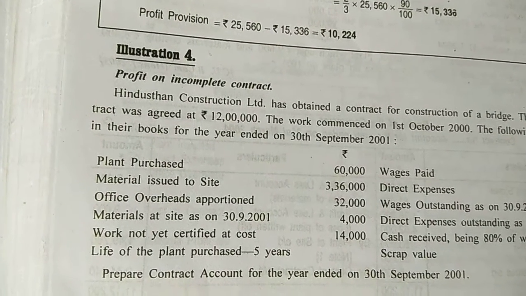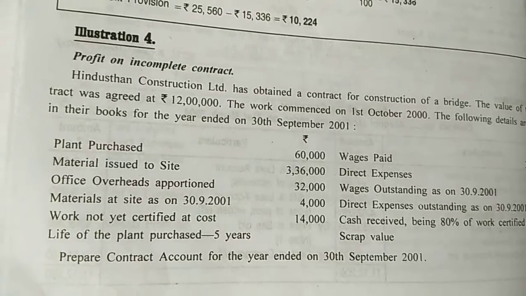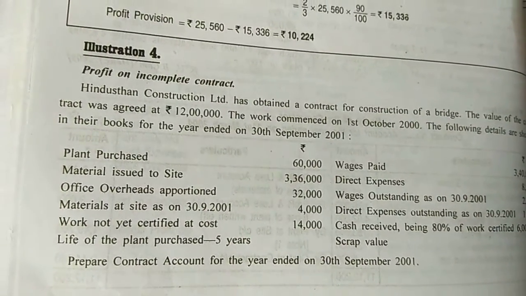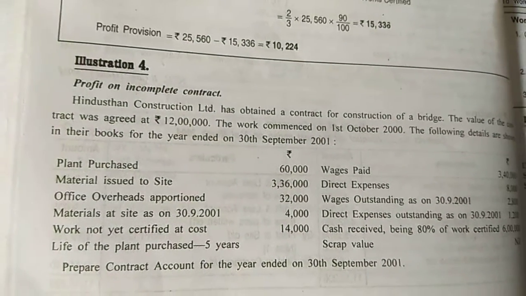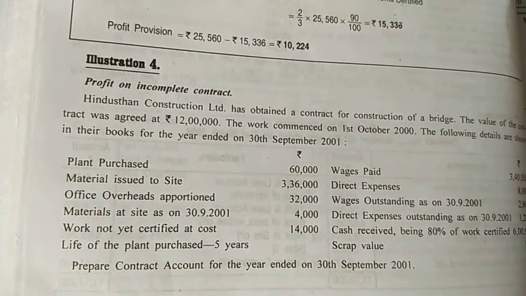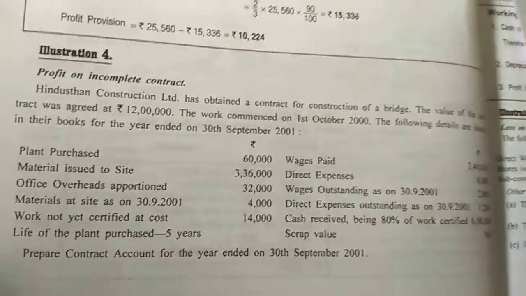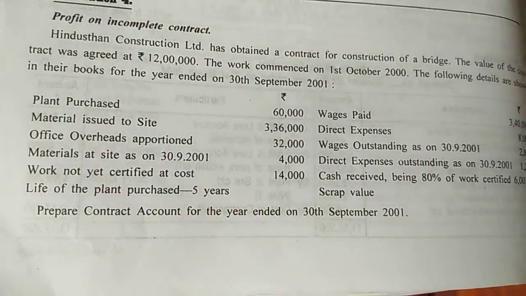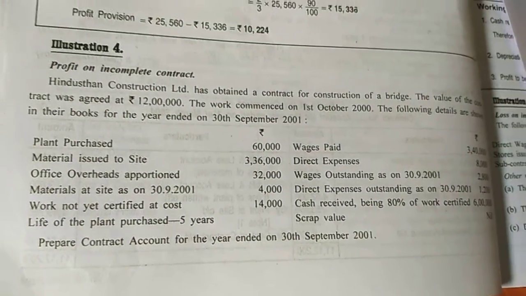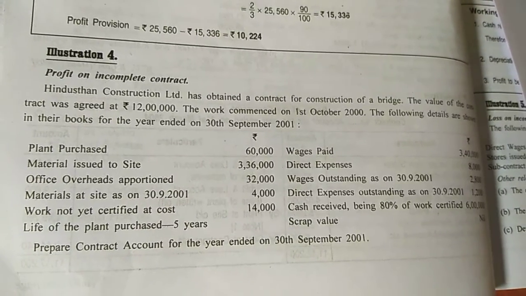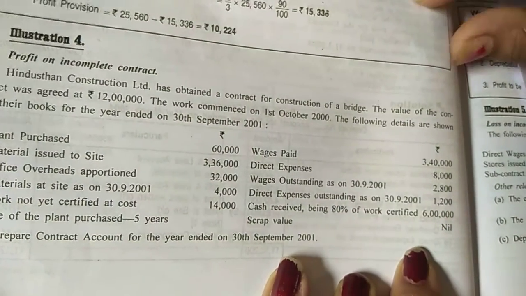And why is it written at cost? Because it is not the selling price of the work which is not yet certified, it is the cost of the work which is not yet certified. Life of the plant purchased is 5 years. Why is this information given? This information must be given for my depreciation purpose. Let us see if any further information is given regarding depreciation.